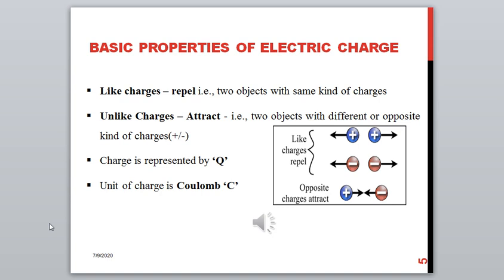When these like charges are brought closer to each other, these charged bodies will repel and move away from their position. When these two charges are unlike charges, that is, one object has a positive charge and the other object a negative charge, and these are brought together, you can see that the objects get attracted to each other. So this is how the charges behave.